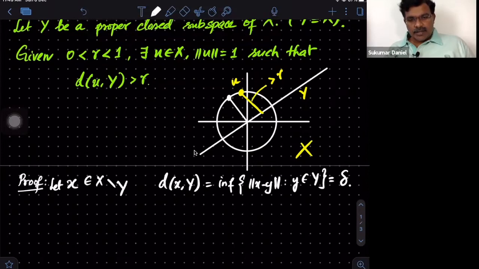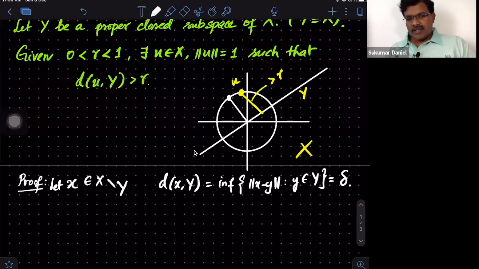Now I'll create this U using this X. The first thing I want to notice is that I will be exploiting the infimum property. Since delta is the infimum, delta plus epsilon will not be the infimum, and so you will have an element smaller than that. In this case, we are not going to do that.